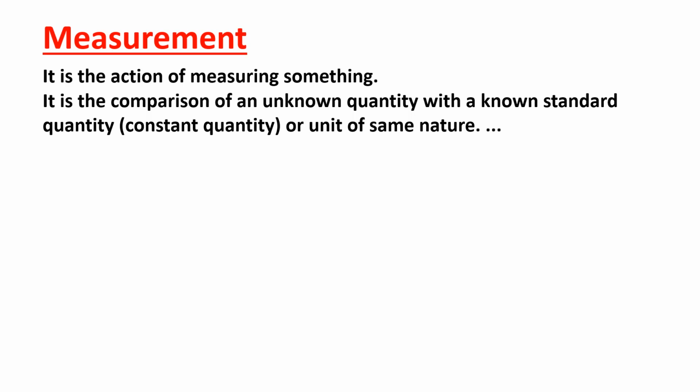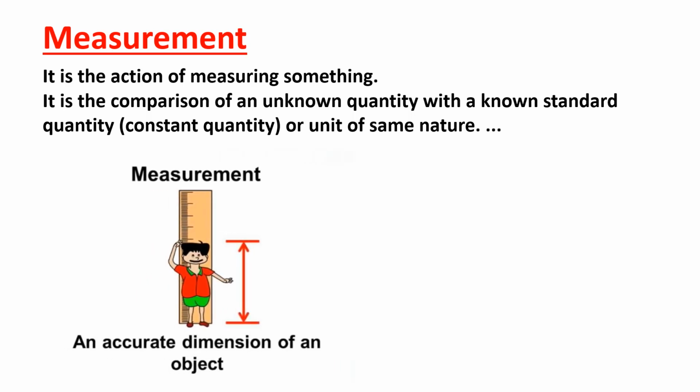So the scale is the known quantity and the measurement of the book is the unknown quantity. You compared that known quantity, the scale, with the unknown quantity, the book. Then you can find the length and breadth of the book, isn't it? Likewise, if you want to measure your height, you can use a measuring tape or the meter scale, isn't it? If you do like this, you can get an accurate dimension of an object.